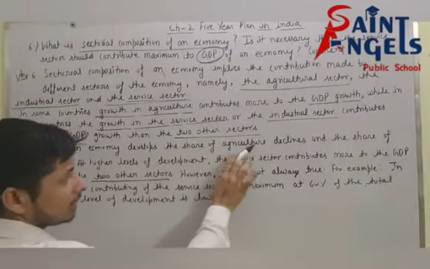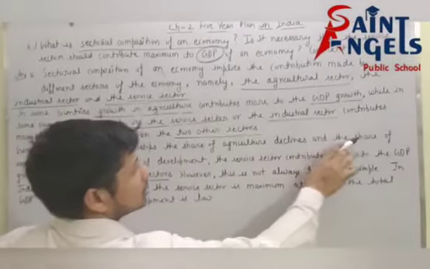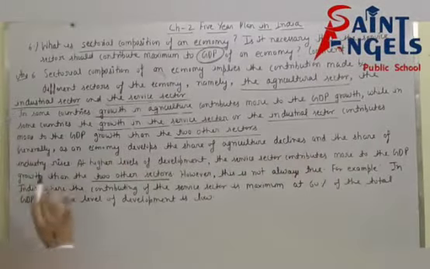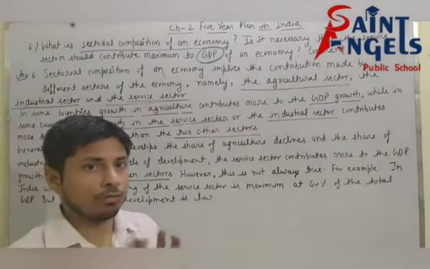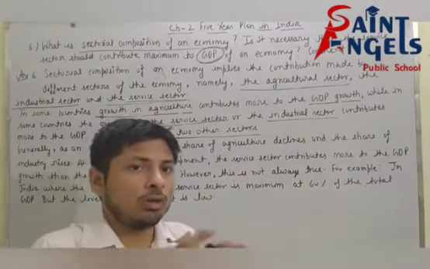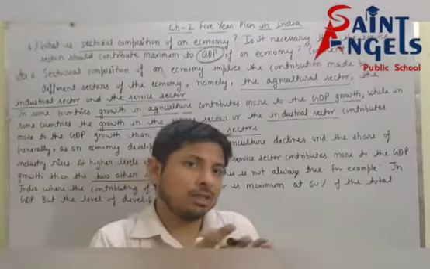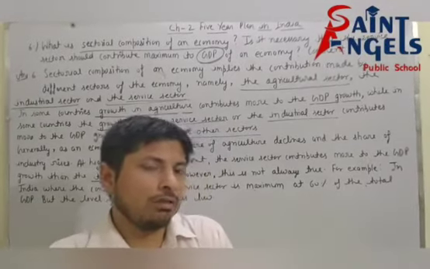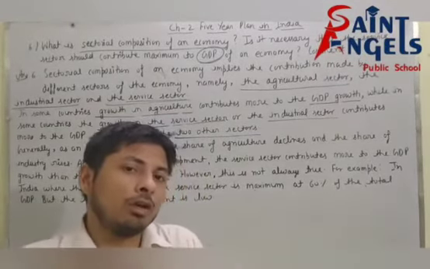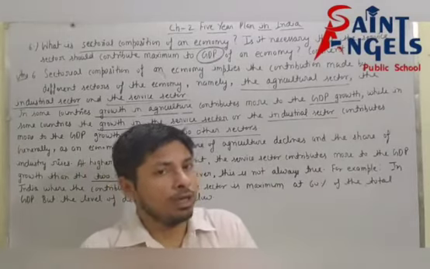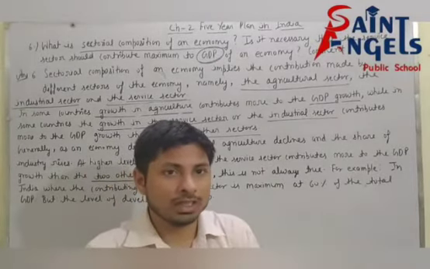The share of agriculture declines and the share of industry rises. I hope all of you have understood. When an economy is developing, the share of the agriculture sector will decline and the share of industry will rise. I hope this is clear.